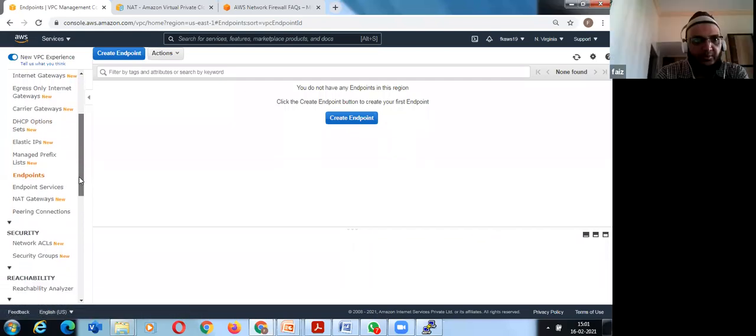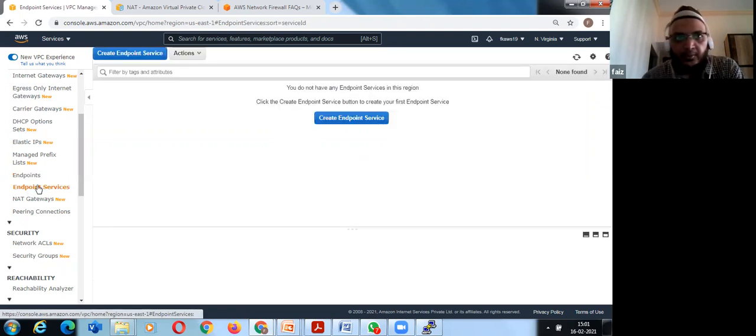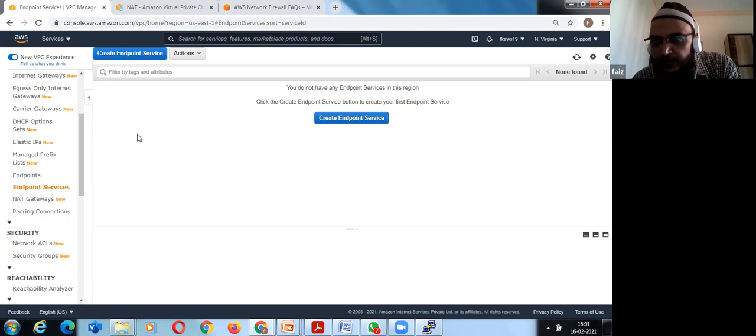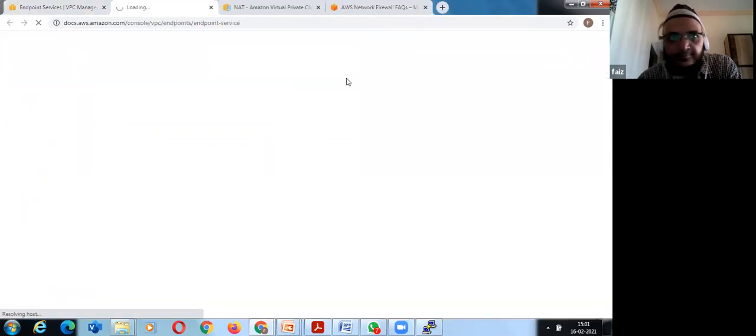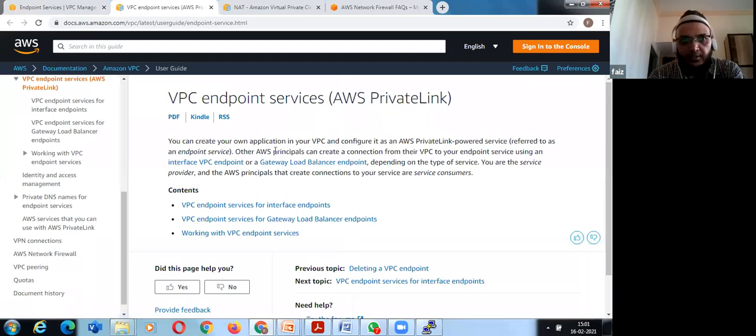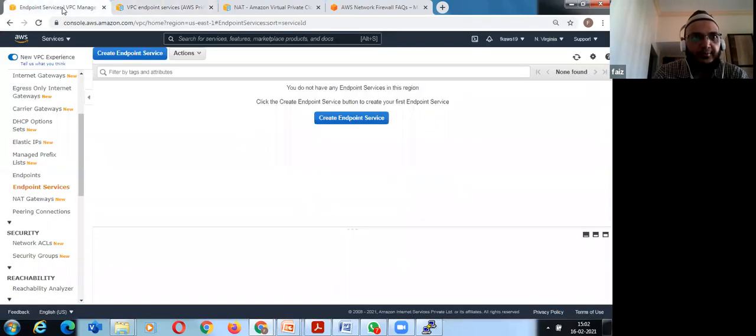Okay. So we have now covered endpoints. There are endpoint services also. You can create your own application in your VPC and configure it as an AWS PrivateLink-powered service, referred to as an endpoint service. So instead of using VPC endpoints, I can create an endpoint service for those applications and connect my instances accordingly. I have a link to it; I will just forward it accordingly.